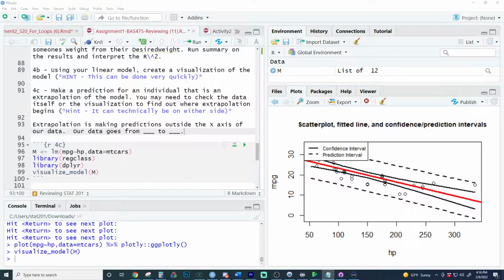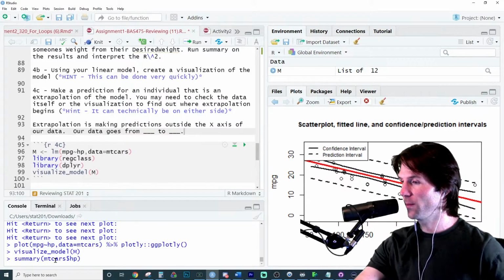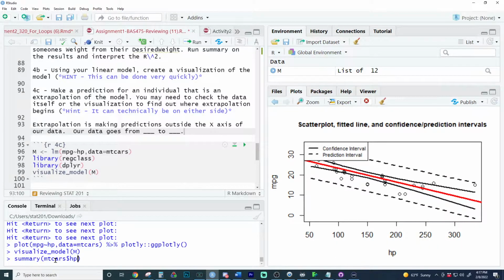So where does our data go from and to? From low to high. What is the low to high on our data? You don't have to be perfect, just give an estimate. We could summarize our data and look at the x variable and find out the answer. But what would you estimate the x variable goes from low to high? Like from the lowest value of the x to the highest value of the x. I can find the answer by looking at a summary of it. Just an estimate is fine.